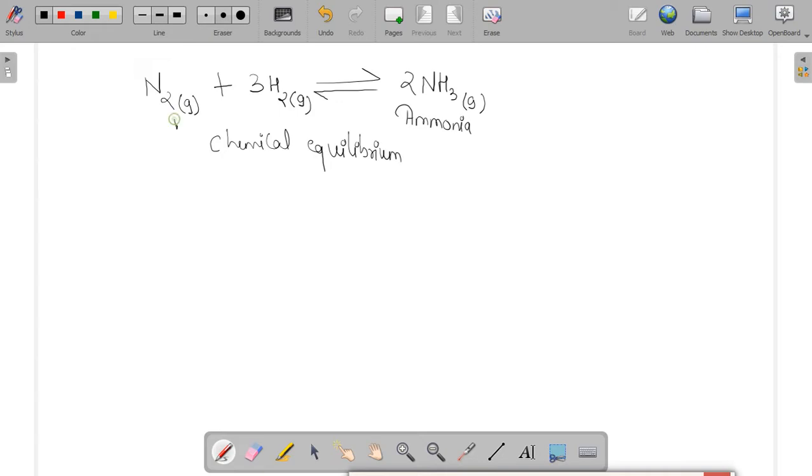Let us say that 1 liter of nitrogen gas and 3 liters of hydrogen gas have been taken to form ammonia. At a particular point, 1 liter of ammonia has been formed, but now there is no further change in concentration, meaning no further decrement in the amount of nitrogen and hydrogen, and no further increment in the concentration of NH3. Hence this particular condition will be termed chemical equilibrium.